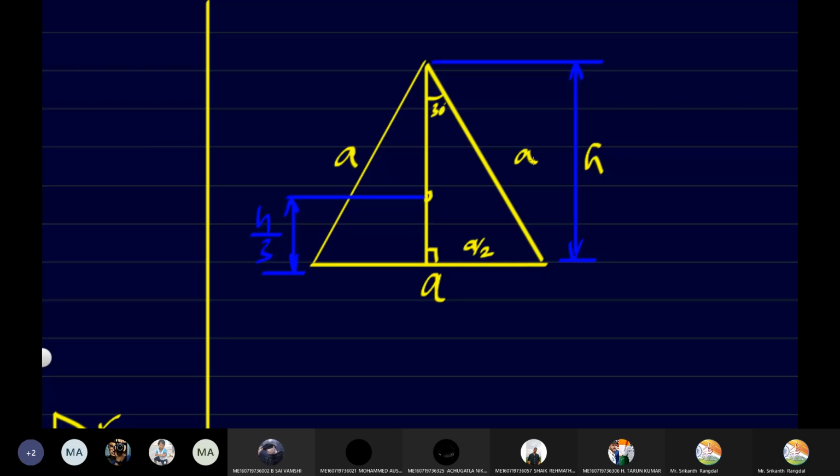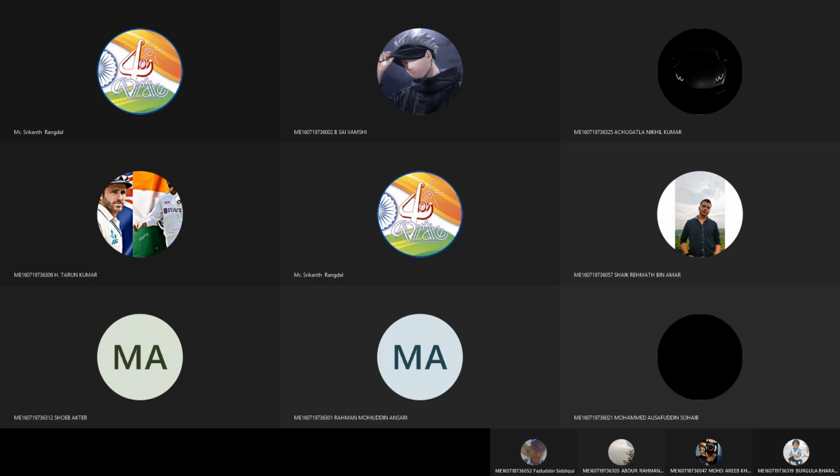Opposite by hypotenuse is sine, but sorry, we need adjacent here. So we'll have to take cos 30. Adjacent is h by hypotenuse, that is a. So h will be equal to cos 30, which is root 3 by 2 into a. So this is the value of height. We have to find this height first using the length of the edge, and then we can do h by 3 to get it.